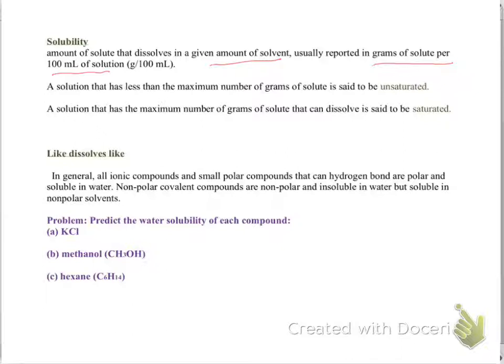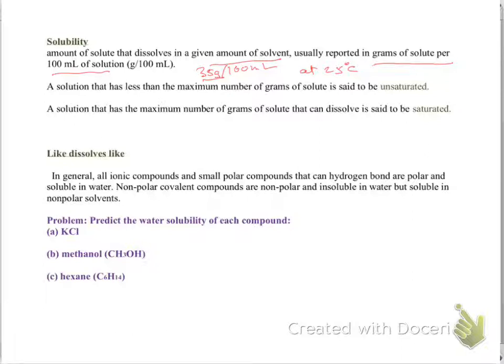For example, the solubility of salt in water is 35 grams per 100 mL at room temperature, so let's say at 25 degrees Celsius. That means the maximum amount of salt that you can dissolve in 100 milliliters of water is 35 grams.